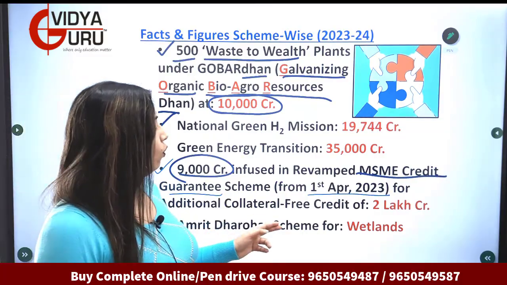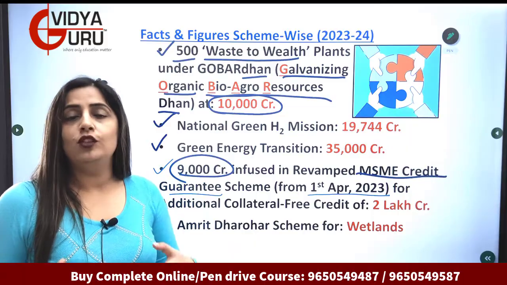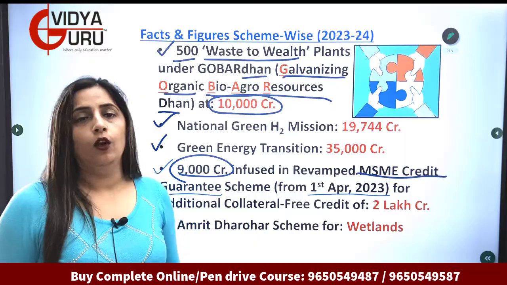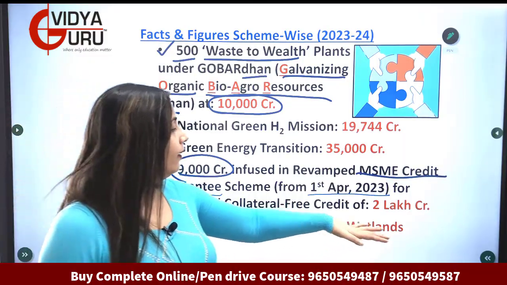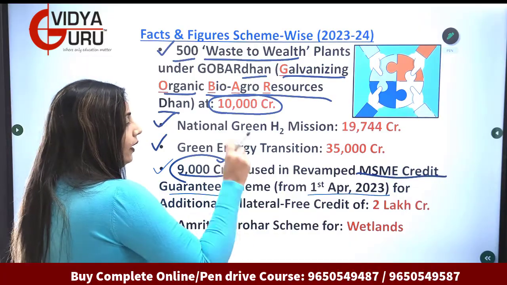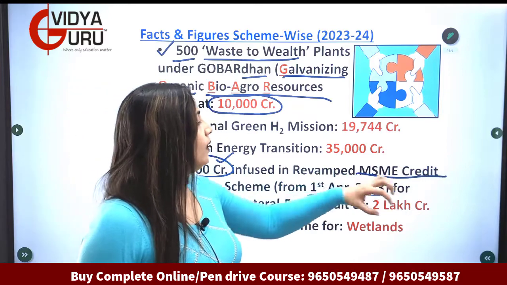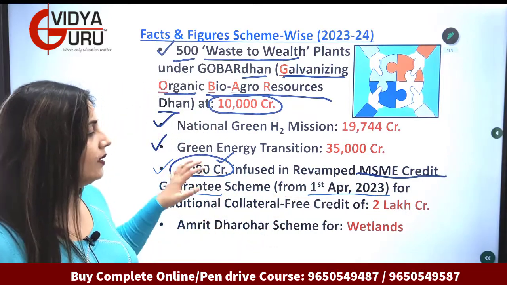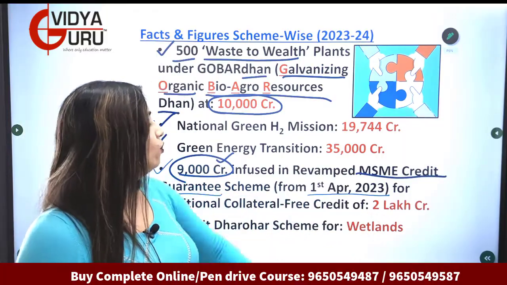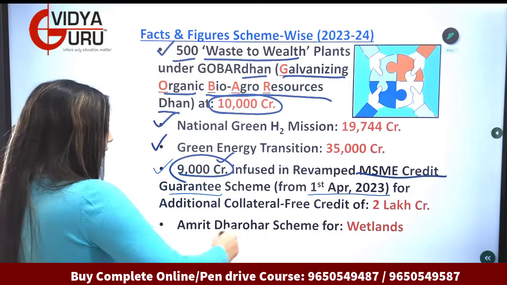Additional collateral free credit. See what is important, collateral free. That means you are actually not keeping anything as collateral to take loan. That means collateral free credit of 2 lakh crore. They are saying that 9,000 crore more infused in revamped MSME credit guarantee scheme. We have invested 9,000 crores more. 2 lakh crore is the budget and it is collateral free.